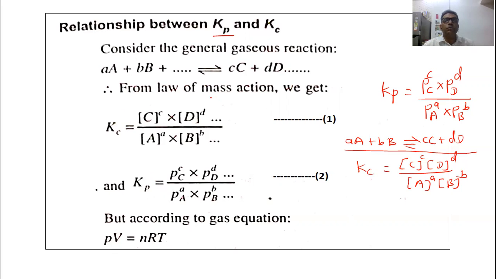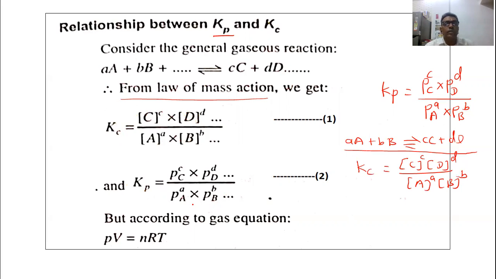And we obtain this from the law of mass action. In the previous lecture, we explained how to obtain Kc and Kp. So you can see here Kc is equal to the concentration of the product C raised to power c multiplied by the concentration of the product D raised to power d divided by the concentration of the reactants.